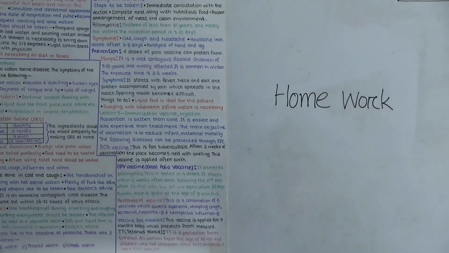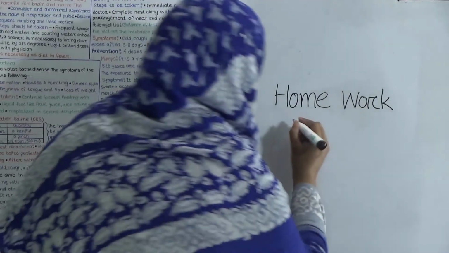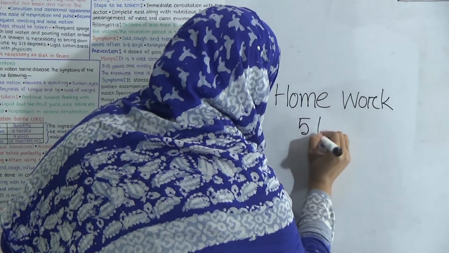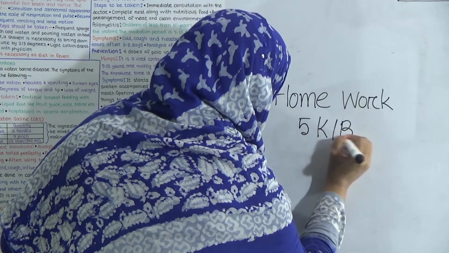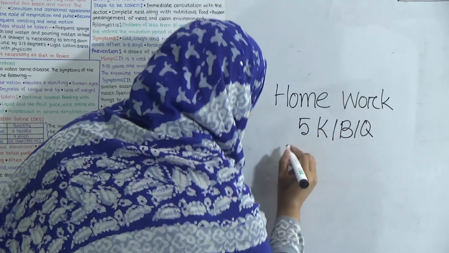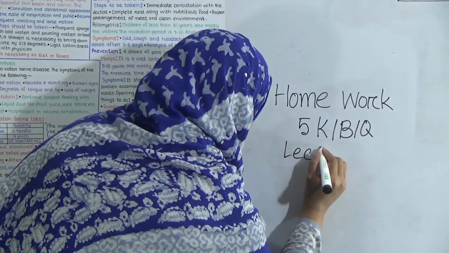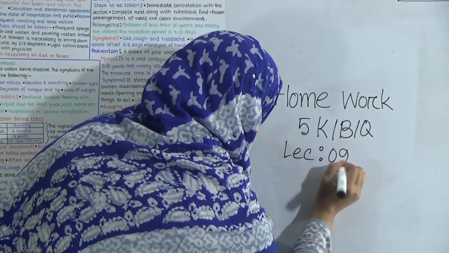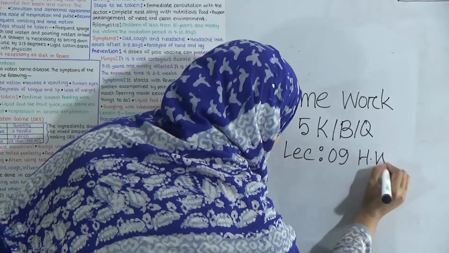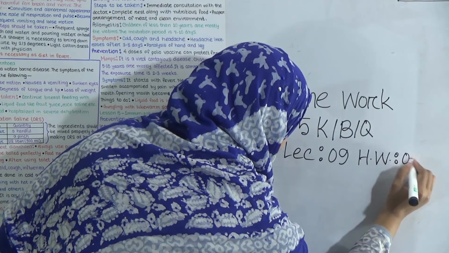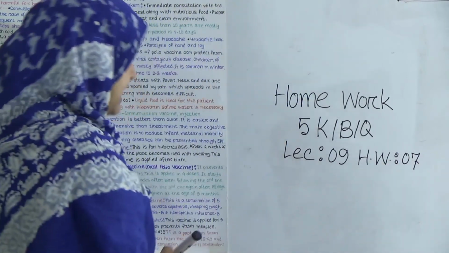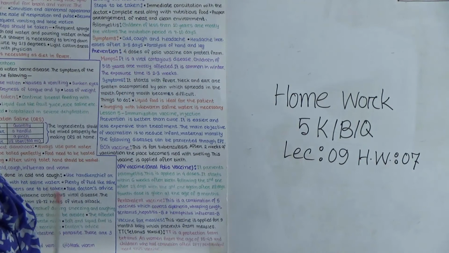Now I am providing your homework. Your homework will be 5 KBQ or knowledge based questions, and don't forget to write the lecture number and homework number at the top corner of your copy. Our lecture number is 9 and homework number is 7.